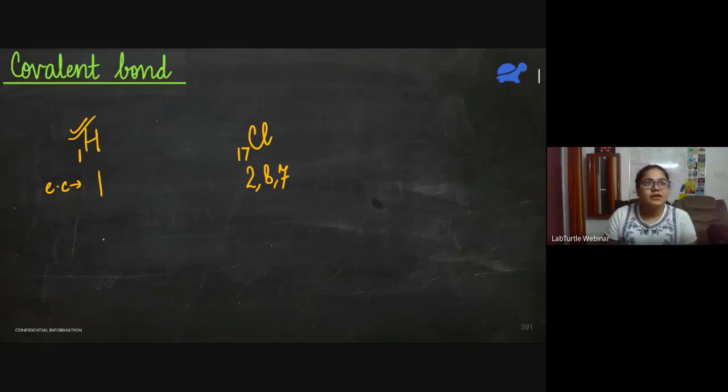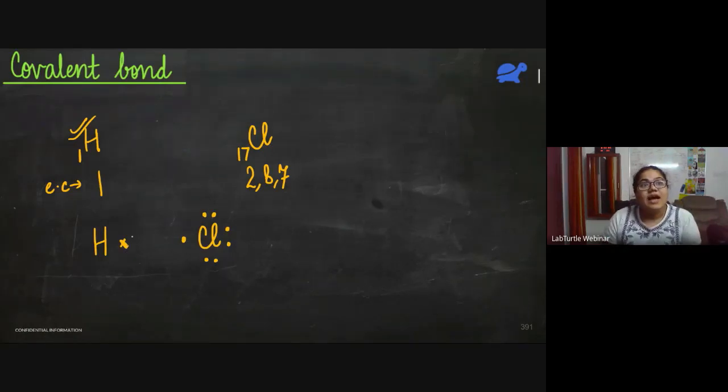So what can happen here? Hydrogen. So we are going to draw Lewis dot structure. You remember in Lewis dot structure, we only show the valence electrons. So hydrogen has only one valence electron, and valence electron is the electrons in the outermost shell. So here, hydrogen has a single electron. Let me show it with a cross. And if I want to show chlorine, chlorine has 7 electrons in the outermost shell. So let me show them with dots. 1, 2, 3, 4, 5, 6, 7.